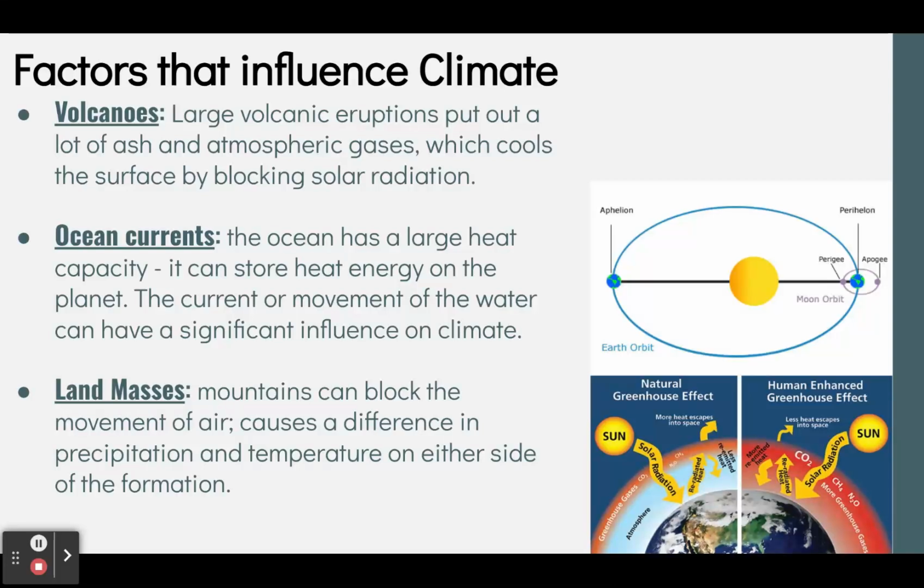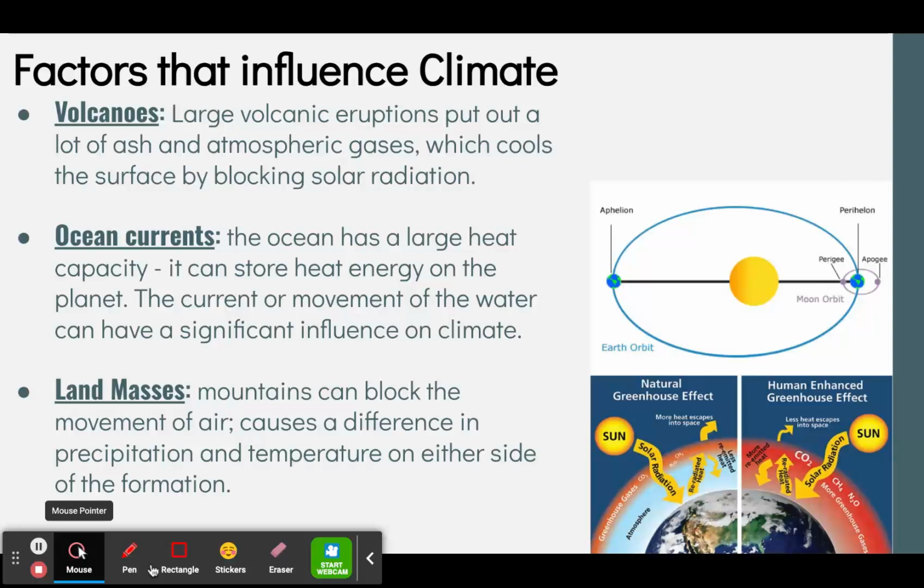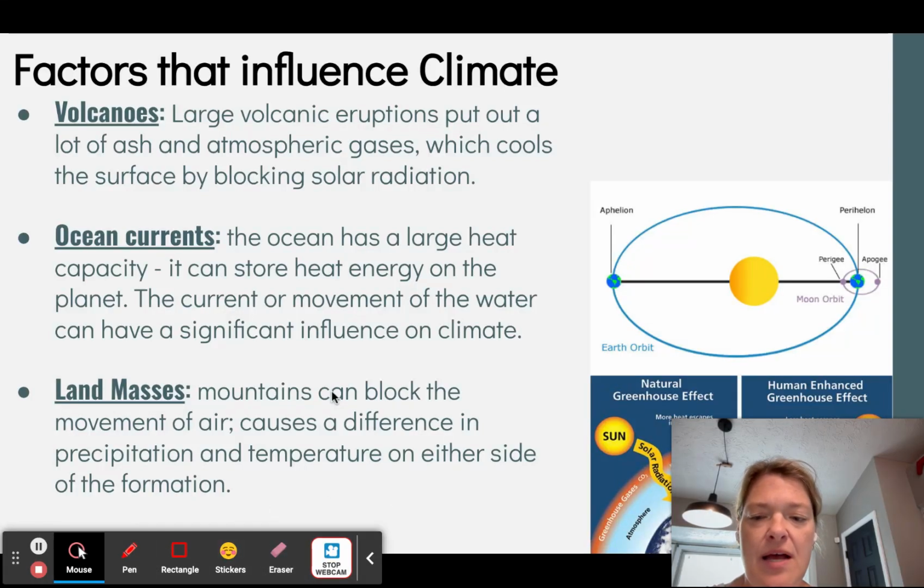And then ocean currents: we've already talked about water having a large heat capacity. It can store heat energy on the planet, and oceans store a lot of heat energy, and this impacts the movement of the water. That causes a significant influence on climate.